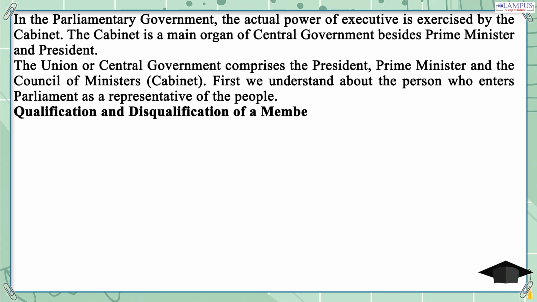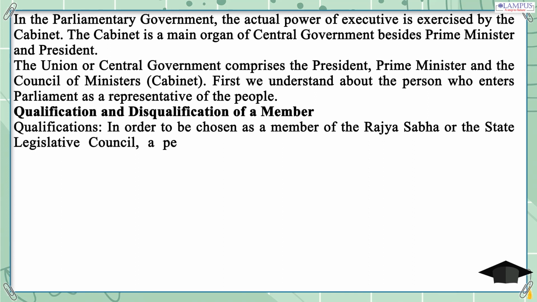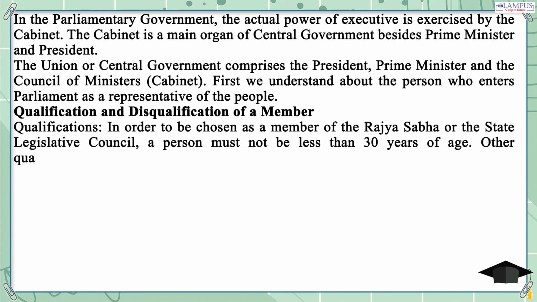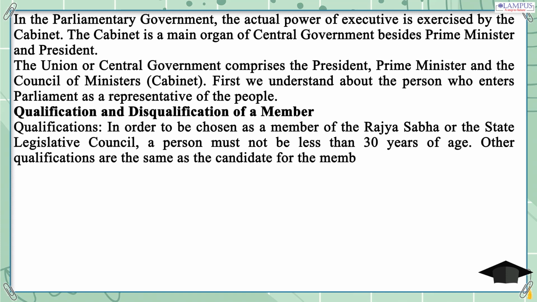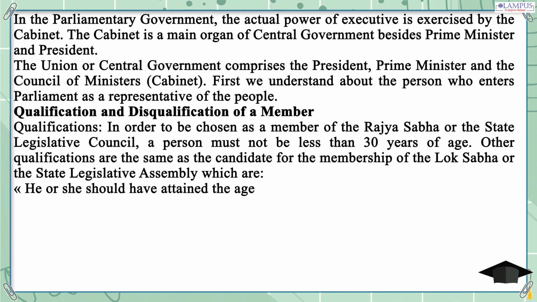Qualification and disqualification of a member. Qualifications. In order to be chosen as a member of the Rajya Sabha or the State Legislative Council, a person must not be less than 30 years of age. Other qualifications are the same as the candidate for the membership of the Lok Sabha or the State Legislative Assembly, which are: he or she should have attained the age of 25 years.